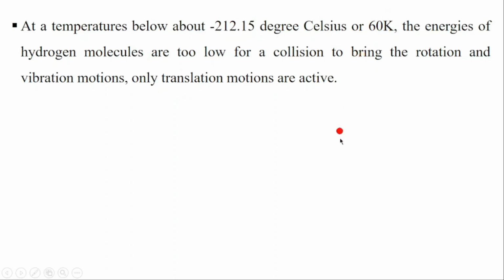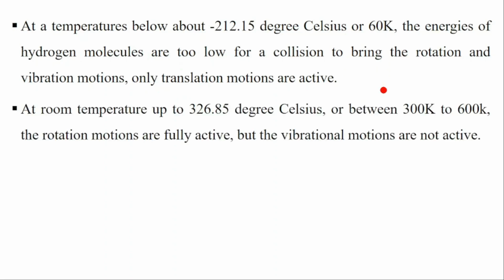In that case, this energy is very low to cause the rotation and the vibration. Only the molecules can do the translation, but you don't have any vibration and rotation motion. Only translation motion is the active motion.